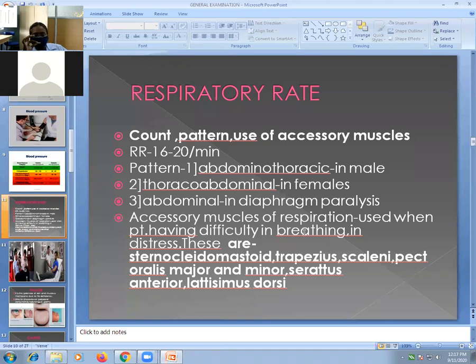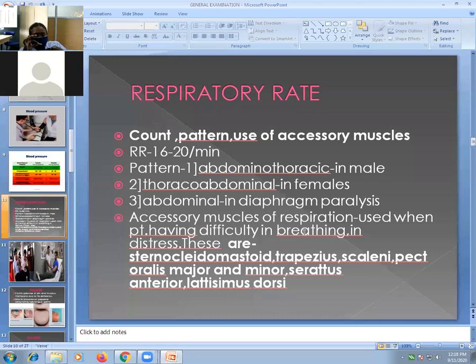These muscles are sternocleidomastoid muscle, trapezius muscle, scalene muscles, then pectoralis major, minor, serratus anterior, and latissimus dorsi. These are the accessory muscles of respiration. The patient uses them whenever having difficulty in breathing, so these muscles become more prominent. Sternocleidomastoid becomes very prominent if the patient is in respiratory distress. In case of trapezius, the patient is elevating the shoulders. That is the action of trapezius. The patient elevates shoulders when breathless.